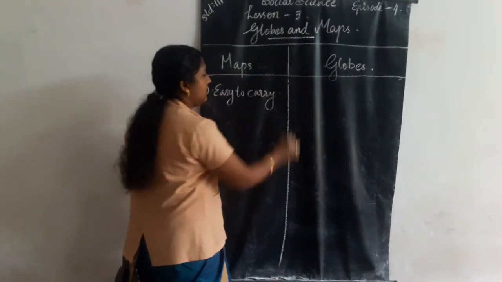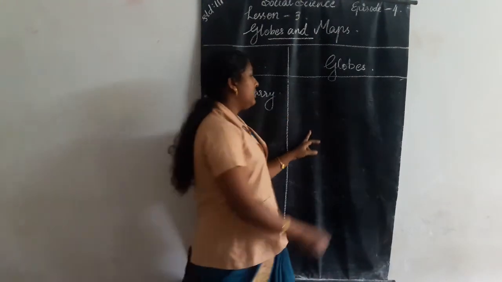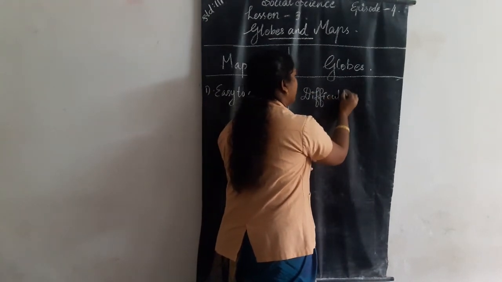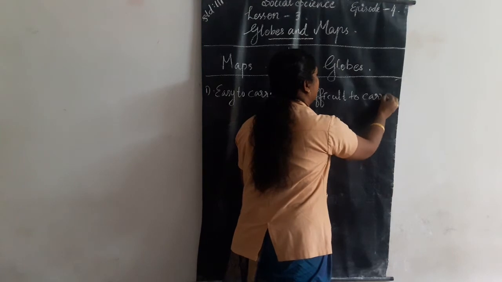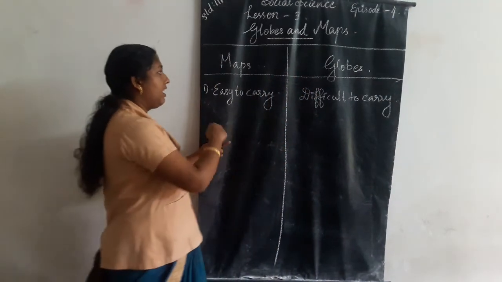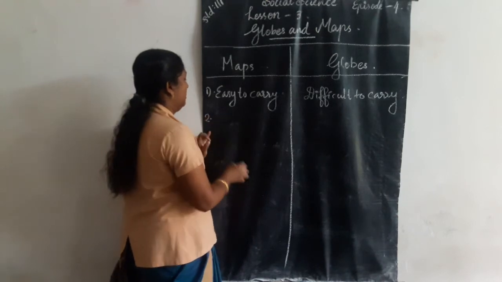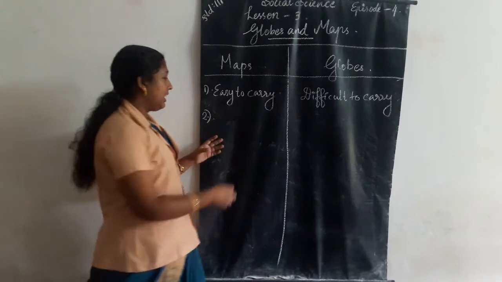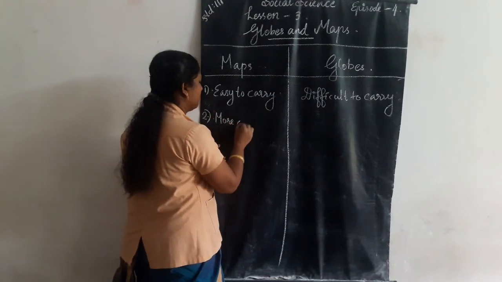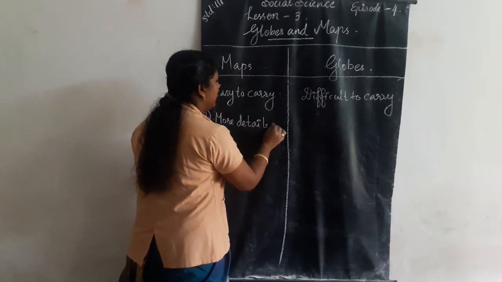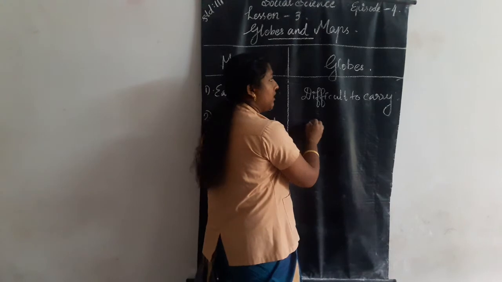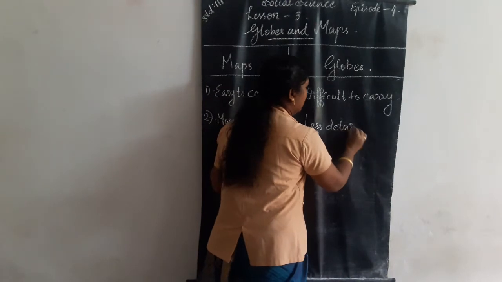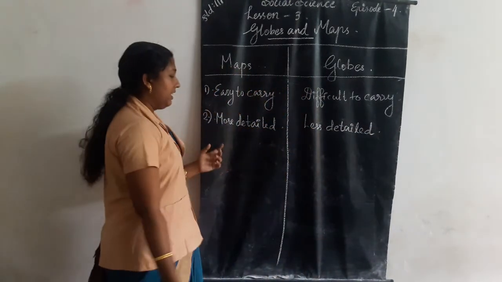Maps are easy to carry, but globes are difficult to carry. Another difference: maps are more detailed, while globes are less detailed.